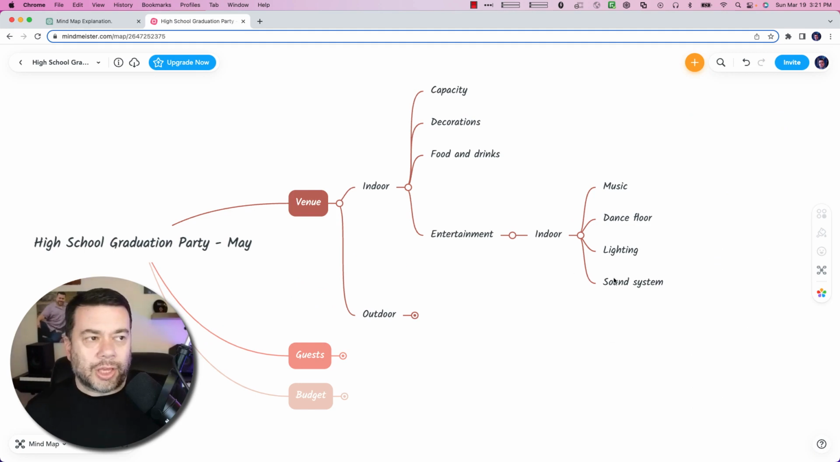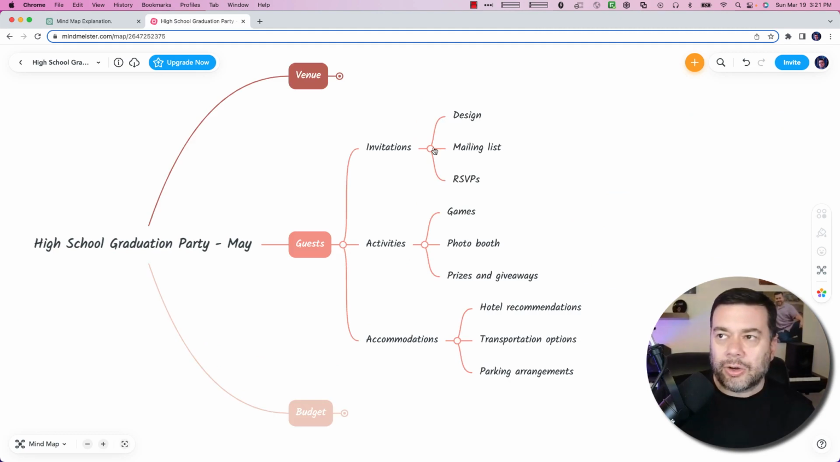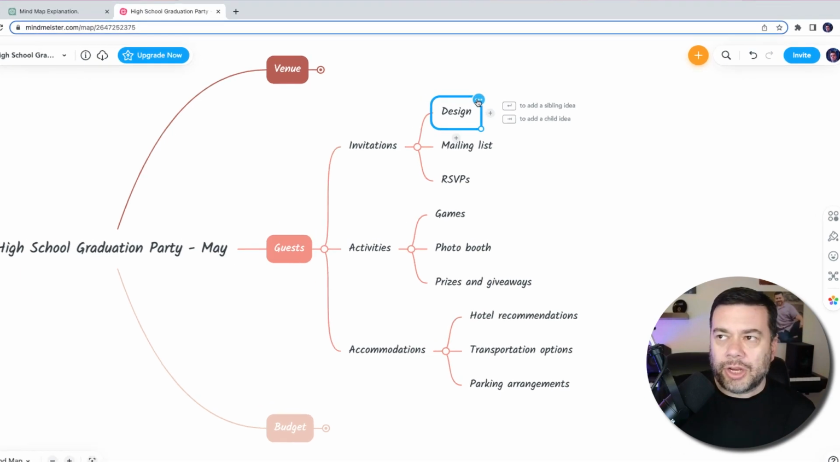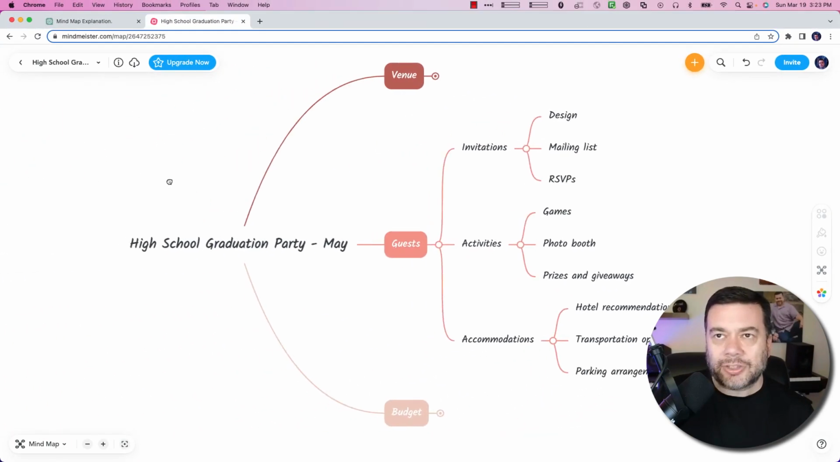And the other really cool thing is that you can come in, for example, let's collapse the venue and go to guests and then go to invitations. Let's say, for example, underneath design, I can click on here and I can click on the 3 dots and I have some different things I can do. I can create a comment, I can add a note, I can attach some media, or I can even create tasks. Basically this would be helpful if you have multiple people helping you plan this out and you all are part of this MindMeister group or team. And so you can assign people tasks and then they can go in and track the progress of their tasks and you can see what the progress of their tasks are as well. So it's a really helpful way to plan and execute a project.